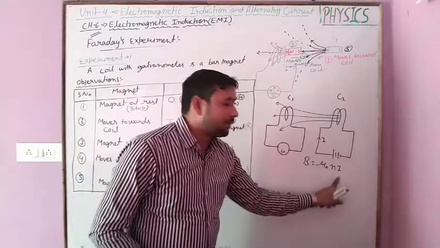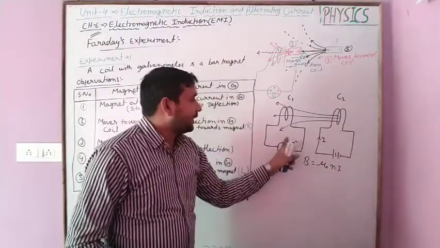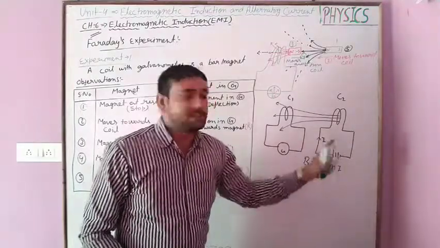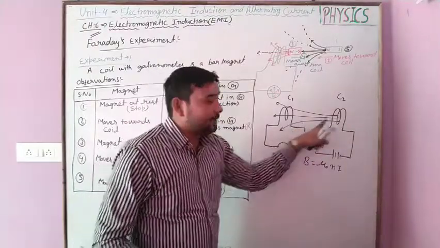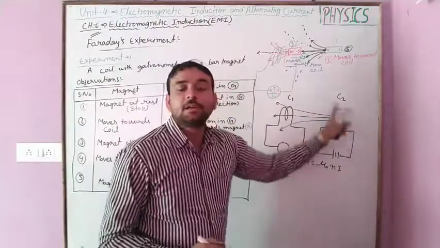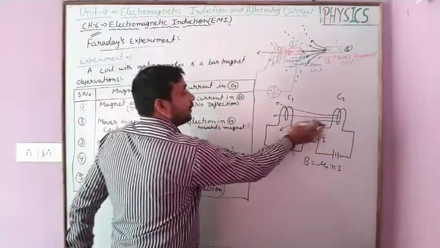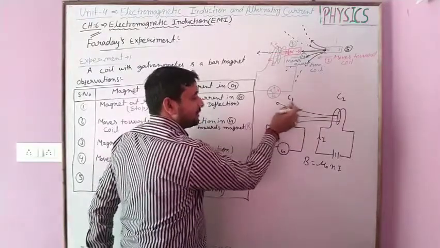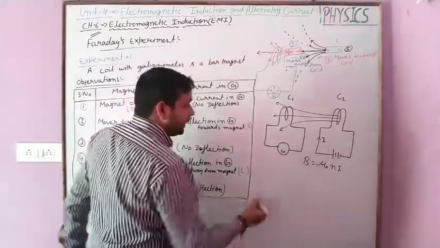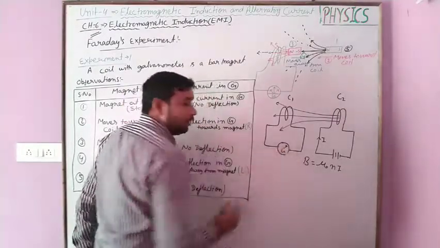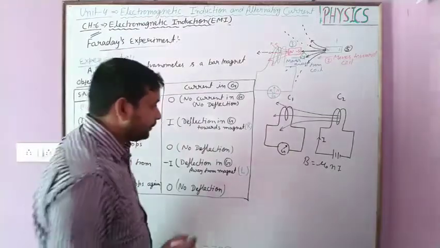As the value of current I changes, the magnetic flux or magnetic field lines also increase, and as the strength of the magnetic field in coil 2 increases, the number of magnetic field lines linked with coil C1 also increases, and it is observed that the galvanometer deflection also increases in the same manner.